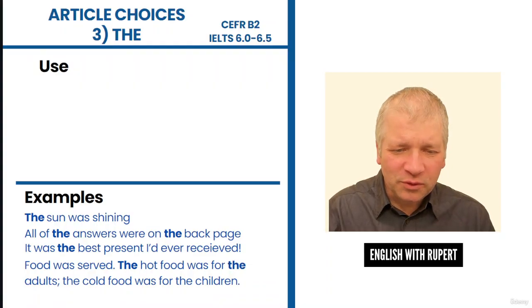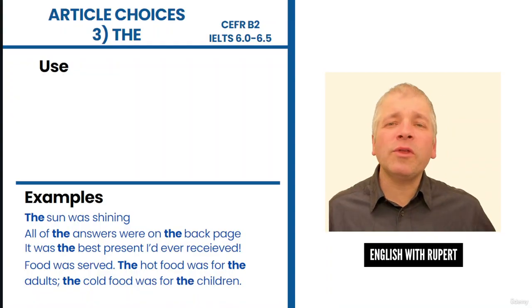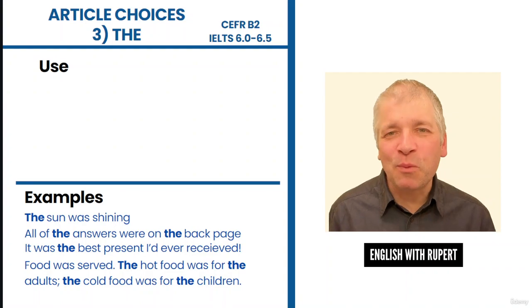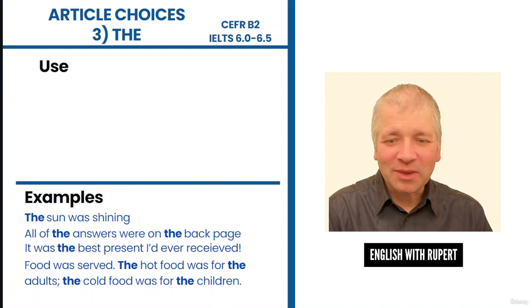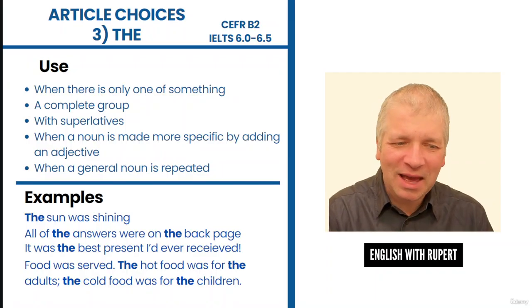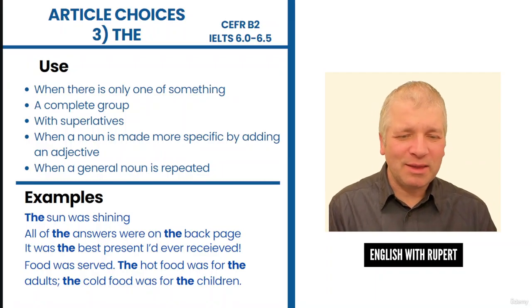The cold food was for the children. So what are all the different uses of the here? So there are many different reasons why we use the, and I'm going to list them here and then I'll highlight them in our short sentences.